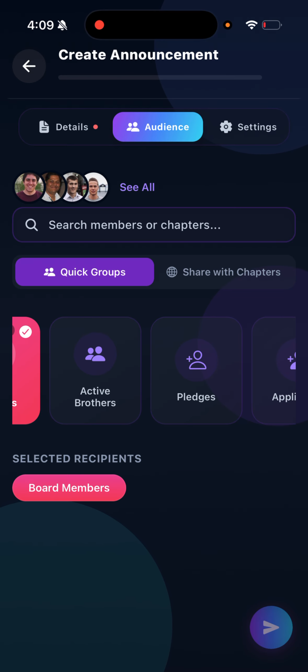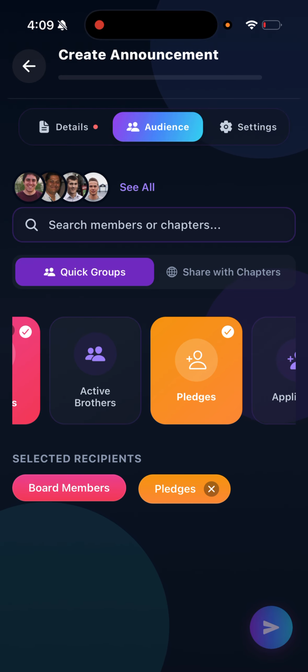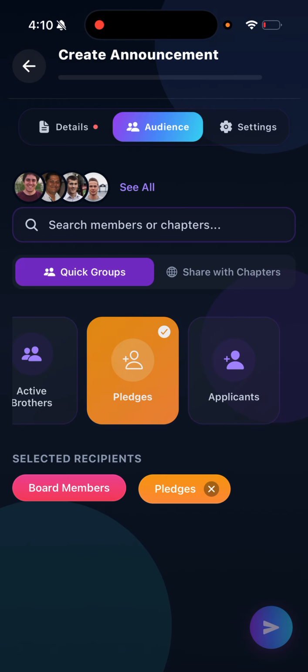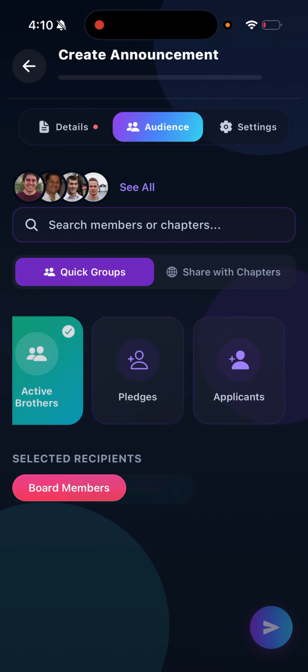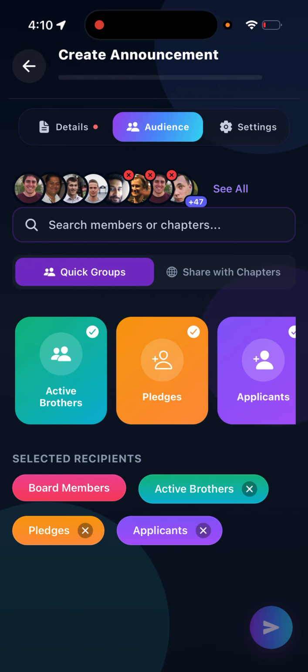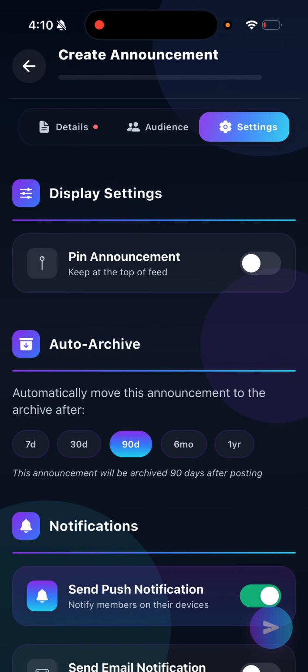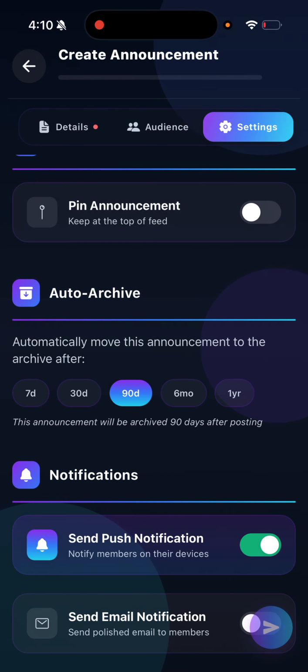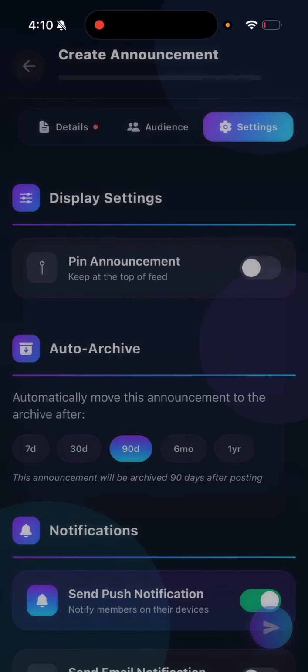Or let's say it's just a pledge thing. I only want pledges to see this. So then I'll select pledges, and then active brothers and applicants cannot see them. Or it could be something like I select all three. It's whatever you guys choose it to be. There's also settings. You can pick how fast you want it to archive. These are kind of minor details.